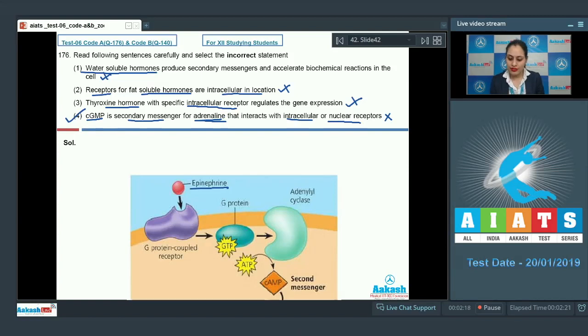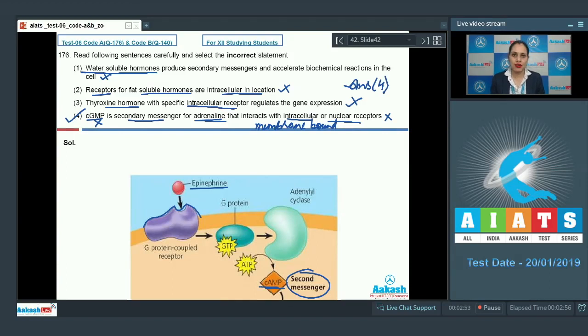So adrenaline or epinephrine binds to the membrane-bound receptor, and this will lead to conformational changes in the cytoplasmic part of this receptor, and this will produce what? The secondary messenger, which is cyclic AMP and not cyclic GMP. So cyclic GMP is not a secondary messenger for adrenaline, and it will interact with membrane-bound receptors and not with intracellular receptors. So the correct answer to this question is option number 4.